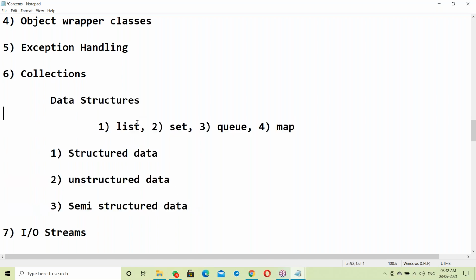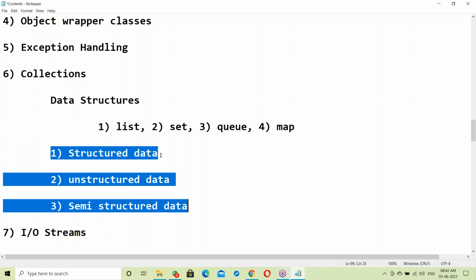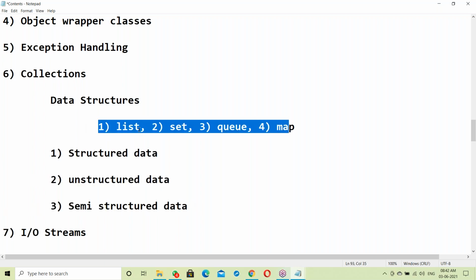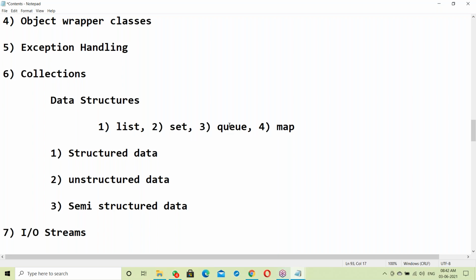In that case you can go for data structures. Depending on the type of data, like structured data, unstructured data, or semi-structured data, we can use different components like list components, set components, queue components, and map components.